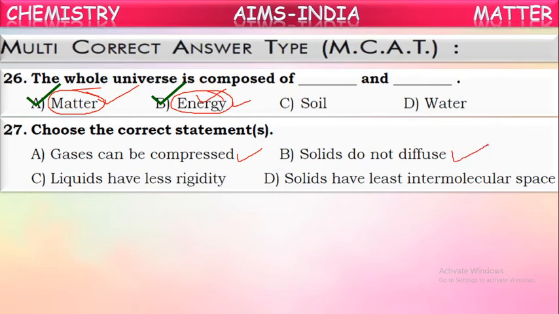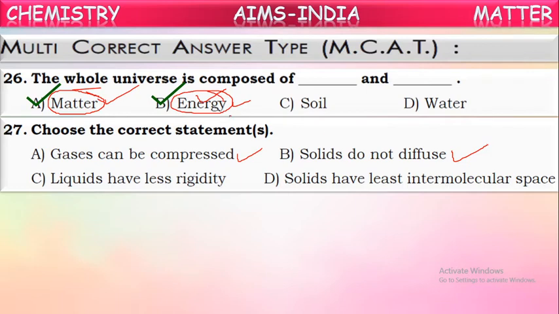Yes, it is also correct because in solids, molecules are already tightly packed. So they have very high intermolecular forces of attraction. Strong forces are there, so the particles cannot move individually. That's why we say solids cannot diffuse.